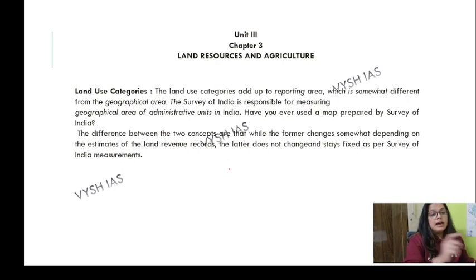Yeah, so we are starting unit 3. We are done with chapter number 1 and chapter number 2. We are starting with chapter number 3. Human settlement, that was very good. We have completed everything. In chapter number 1, density of the population, we have everything over there as well.